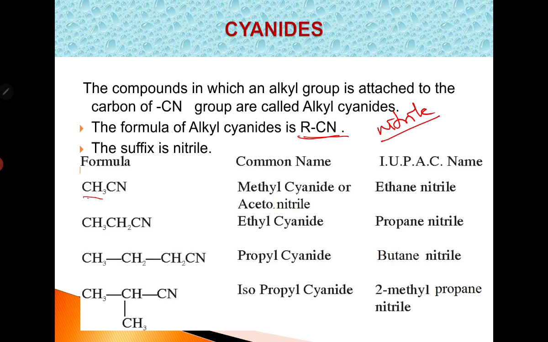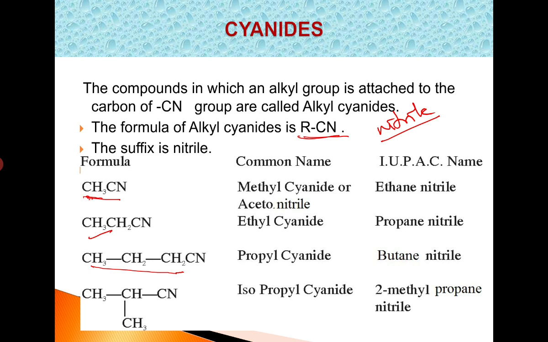Only one carbon atom is present here, therefore it is methyl cyanide or acetonitrile. Its IUPAC name is ethane nitrile. This is ethyl cyanide or propane nitrile. This is propyl cyanide or butane nitrile. These cyanides on hydrolysis give acids.